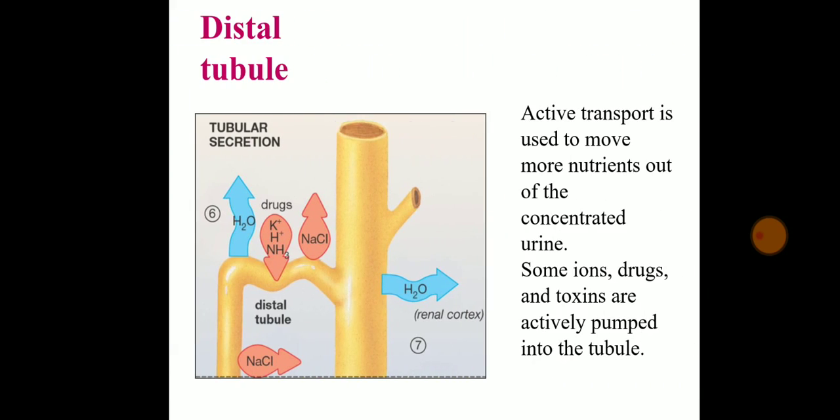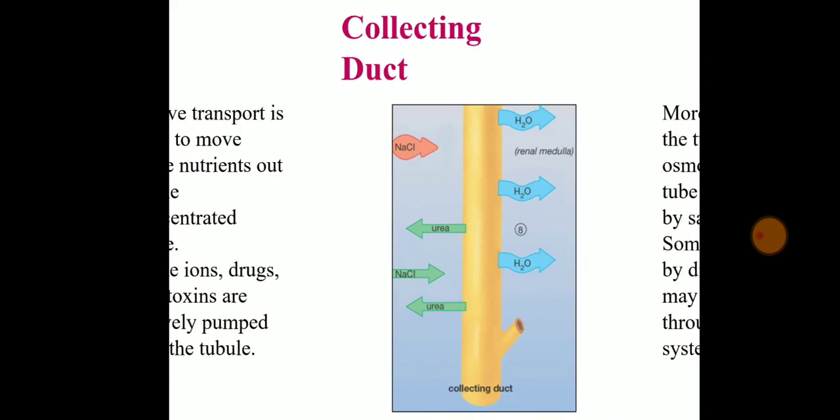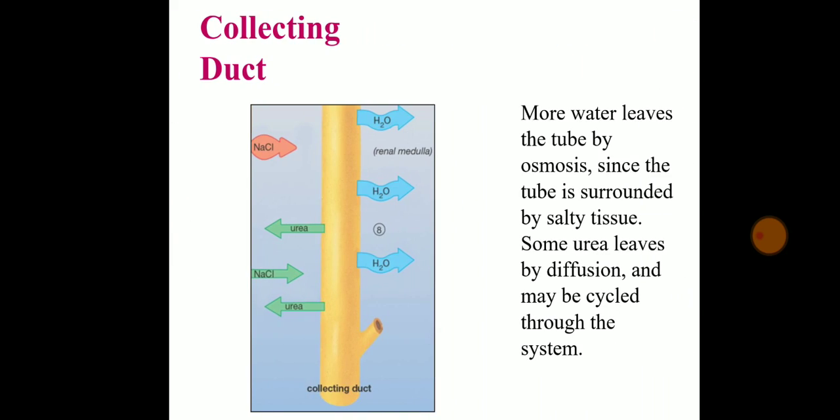Now, what is the distal tubule? Active transport is used to move more nutrients out of the concentrated urine. Some ions, drugs, and toxins are actively pumped into the tubule. In the distal tubule, the second time there will be secretion, which we have seen in the filtration diagram. So whatever extra drugs, toxins, and other materials are there are going to be secreted out in the distal tubule. The last one is the collecting duct.